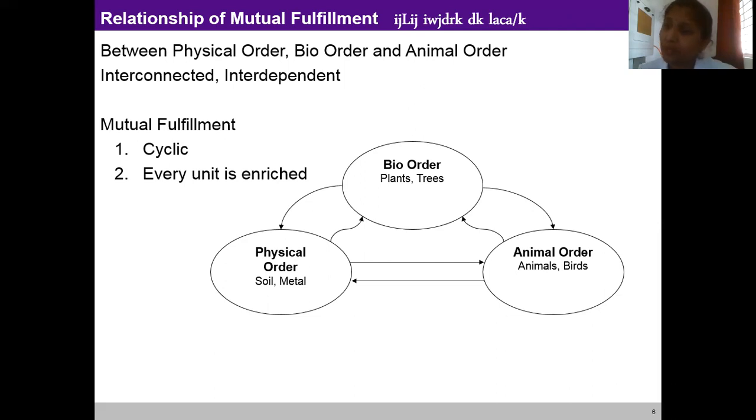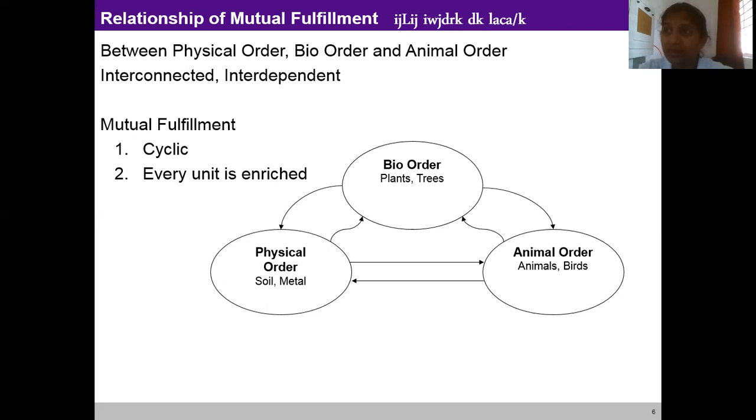For example, in a forest, we can observe that there are many orders, and these orders exist together, like soil, pond, river, air, rocks, and metals, which are units of physical order.